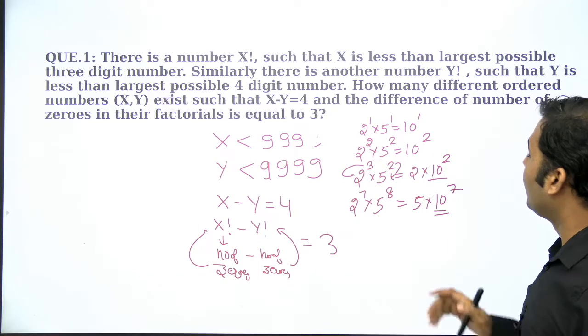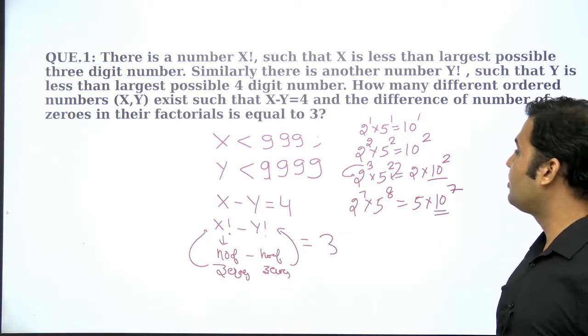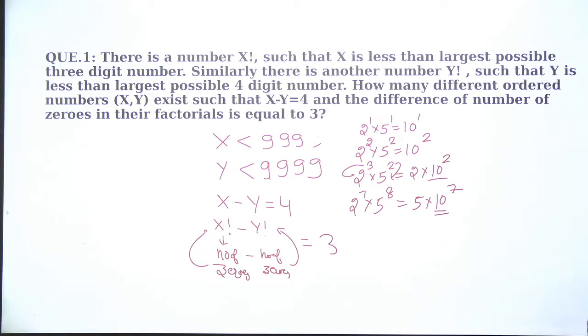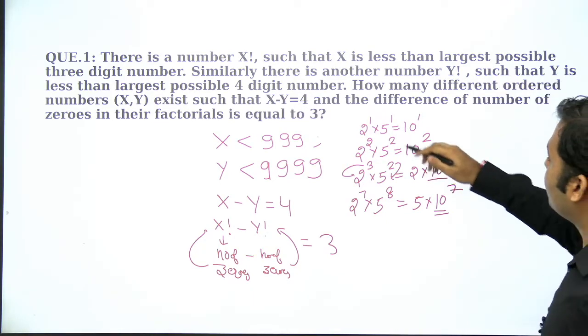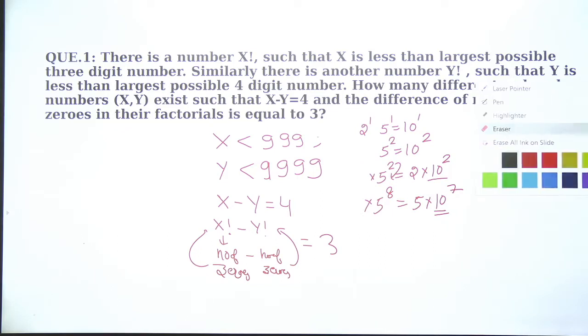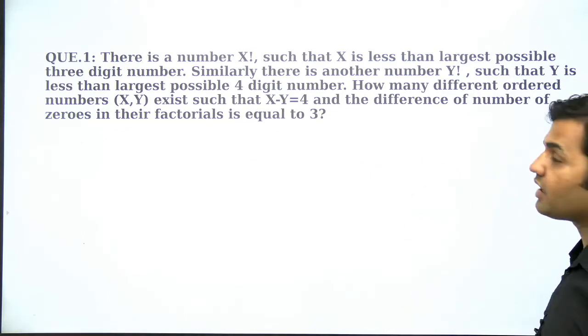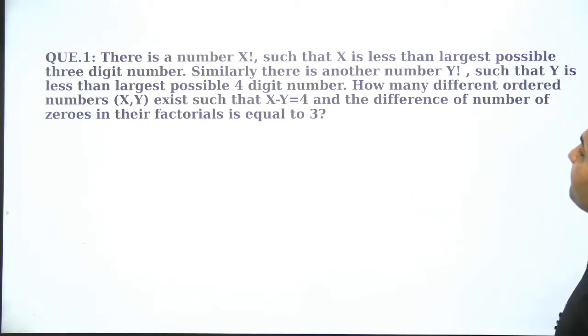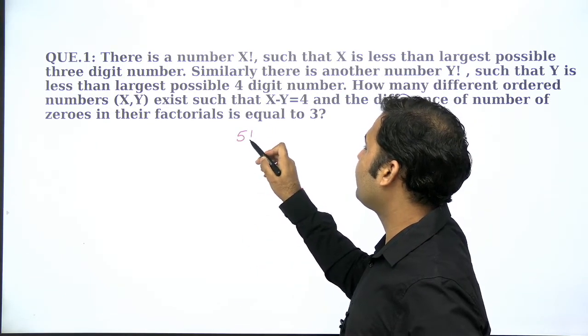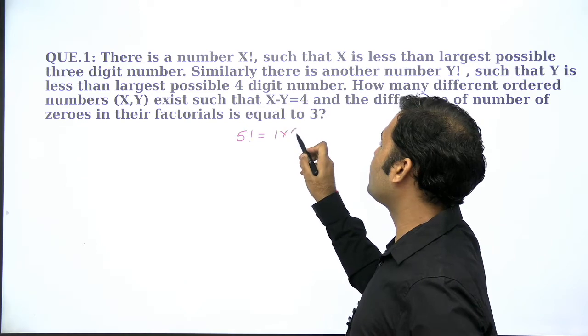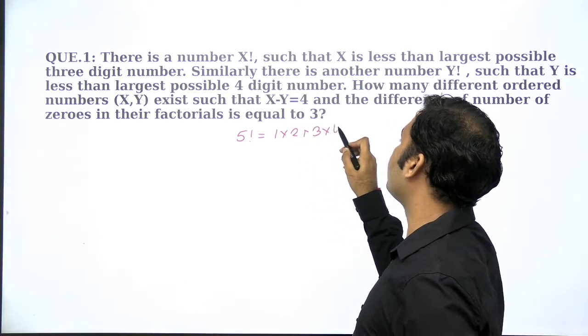Okay, how is this concept used in factorial? Let's understand that part also now. You see that when we talk about a factorial, right? So let me just clear this information. Let's first understand the concept and then we'll get back to this question. In a factorial, guys, right? 5 factorial is 1 into 2 into 3 into 4 into 5.